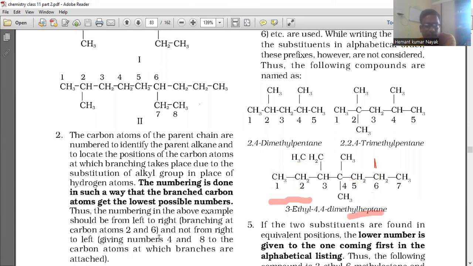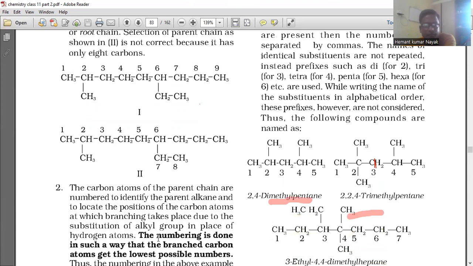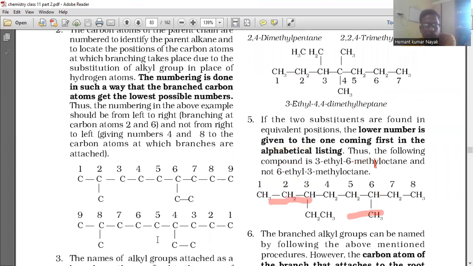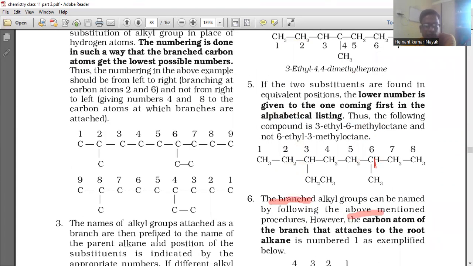And not from right to left, which would give 4 and 8, to the carbon atom at which branches are attached. 1, 2, 3, 4, 5, 6, 7, 8, 9. Okay, so 1, 2, 3, 4.